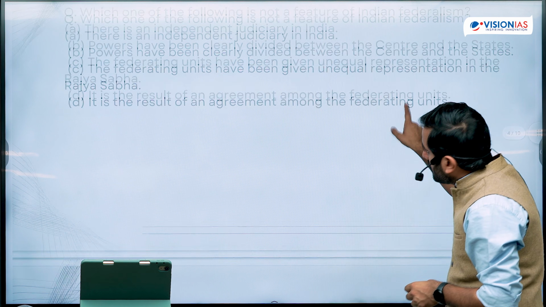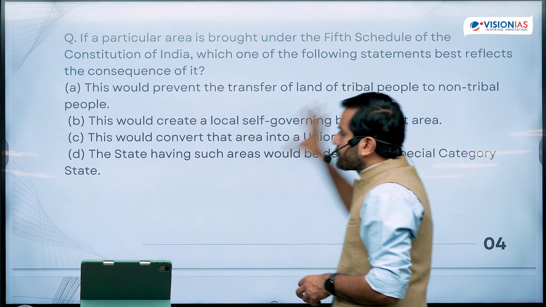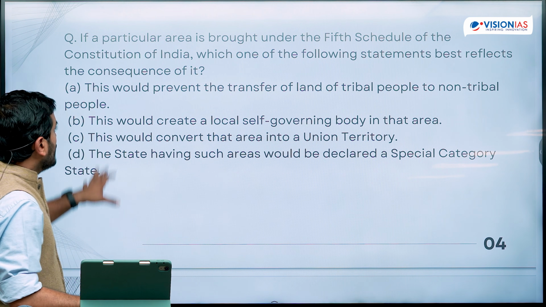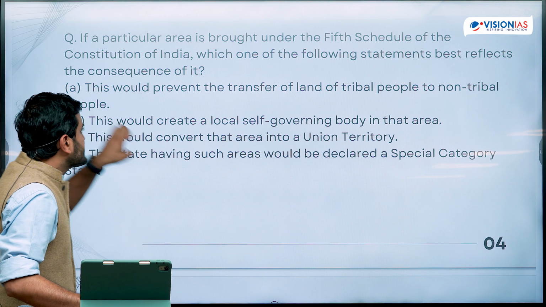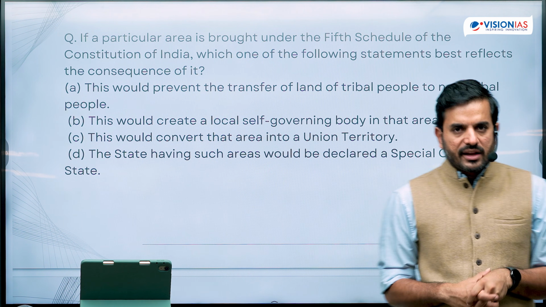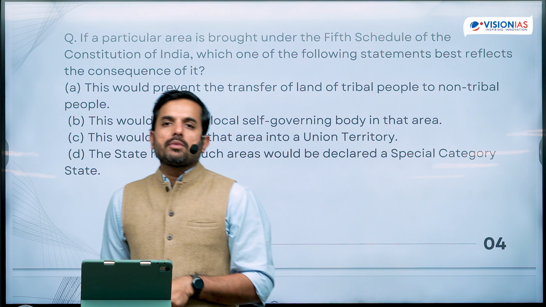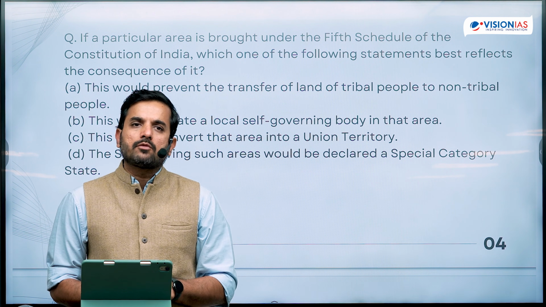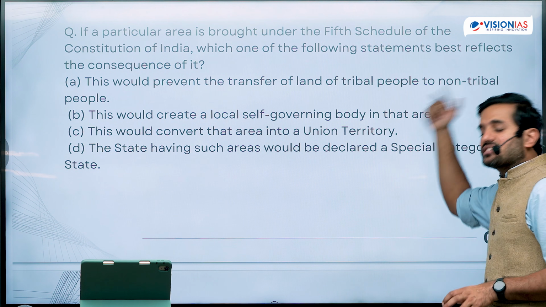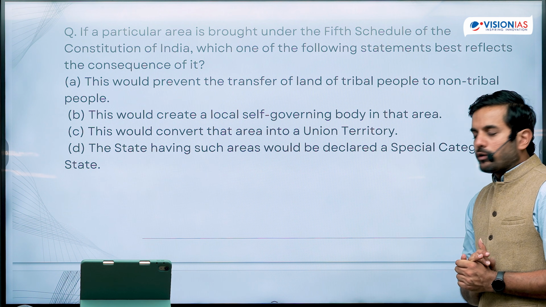Now, let's move on to another question. If a particular area is brought under the 5th Schedule of the Constitution of India, which of the following statements best reflects the consequence of it? So we all know that there are Schedule 5 areas in the country. If a particular area is declared by the President of India to be brought under Schedule 5 of the Constitution, then what is the consequence of it? Which best reflects the consequence of that area being brought under Schedule 5?